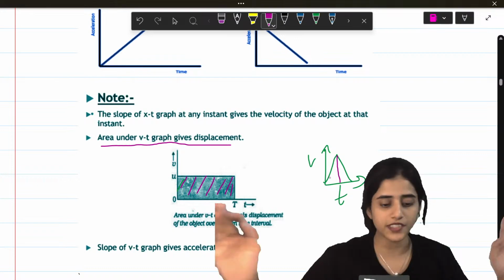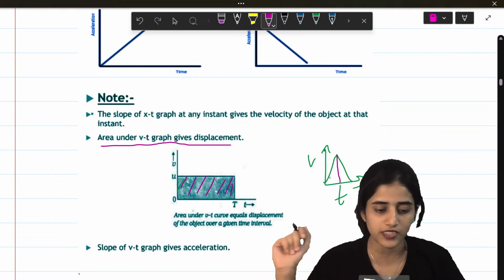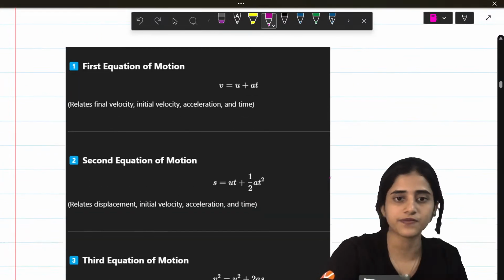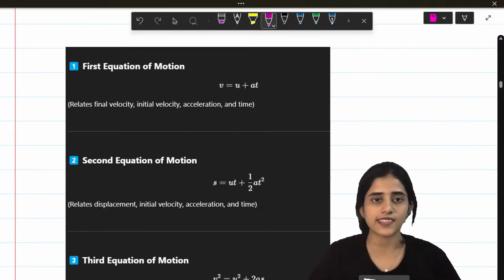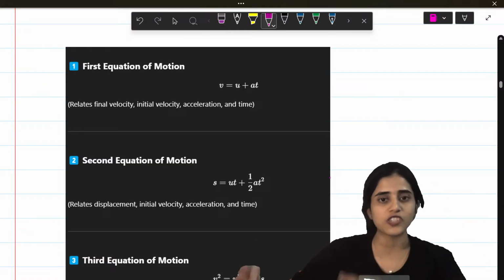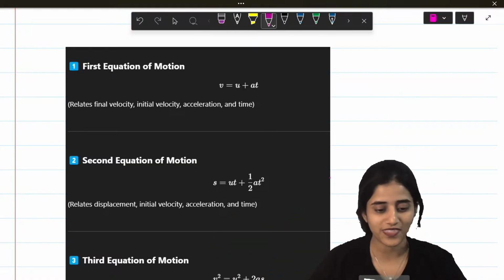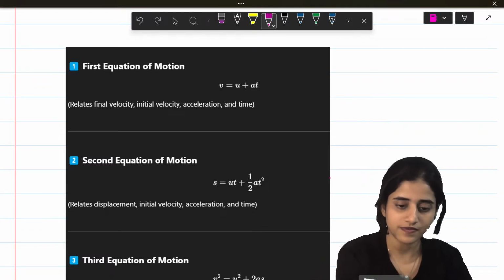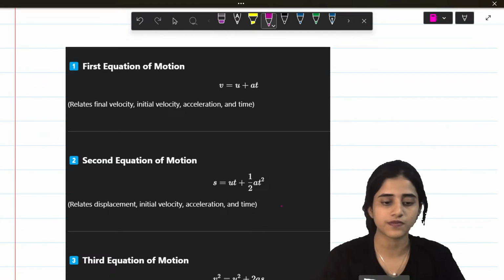Is this much clear? Can I have some fire emojis in the chat, students? Clear? I'm breaking the ice. I'm going from very easy portion to more difficult portions. Alright. Okay.